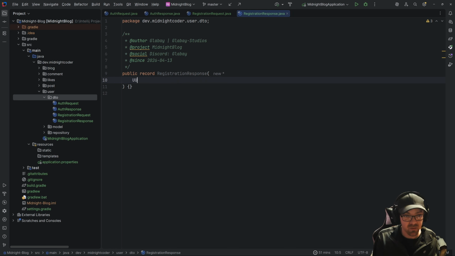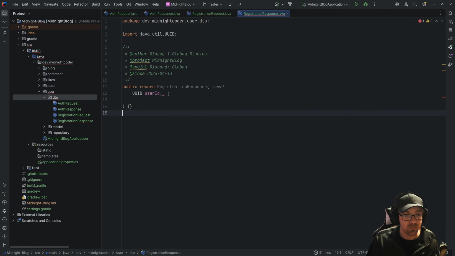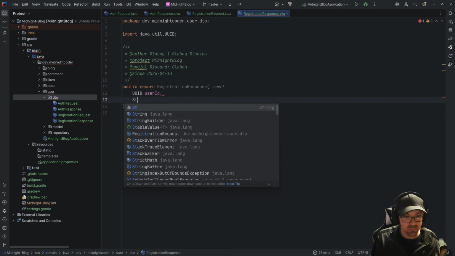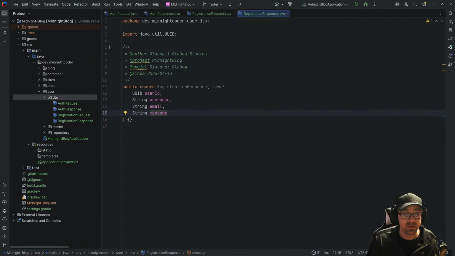So once again, we're going to come in with a UUID, the user ID, and we're also going to respond with a username, email, and message like we did last time. There we go. All right. So that is our authorization and our registration requests.